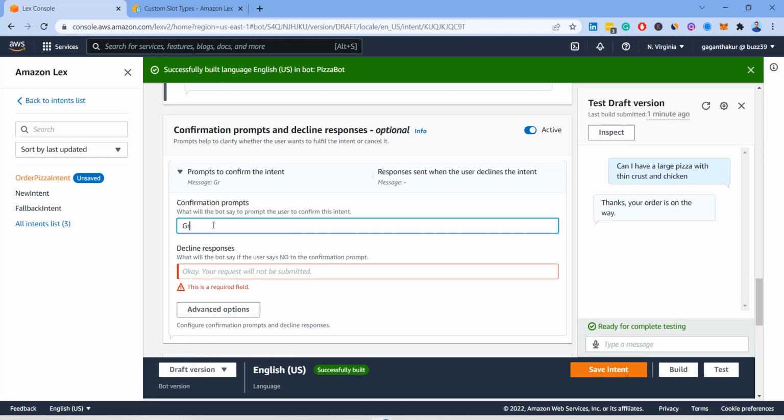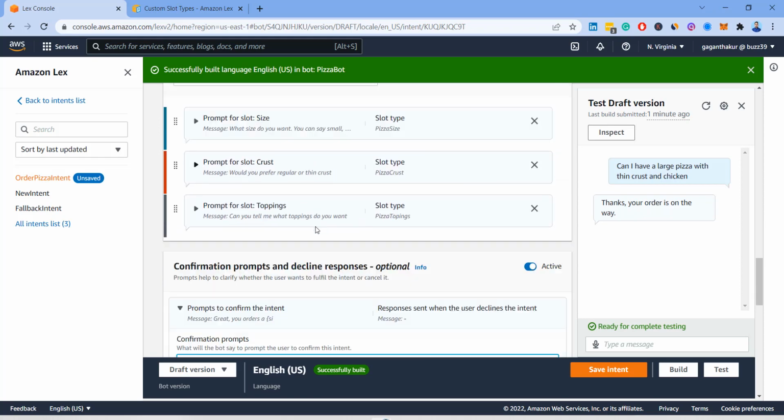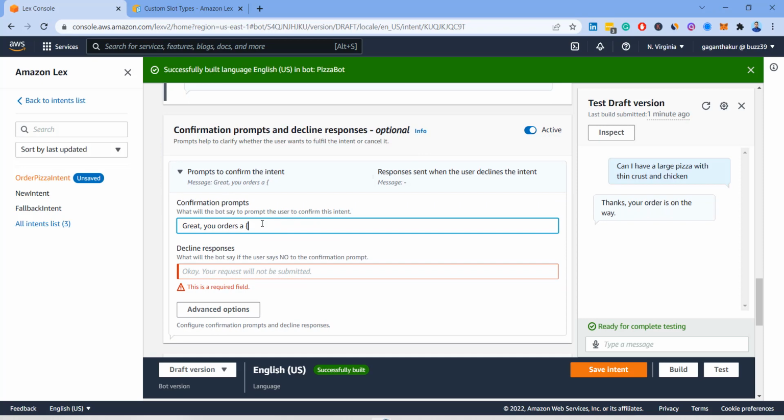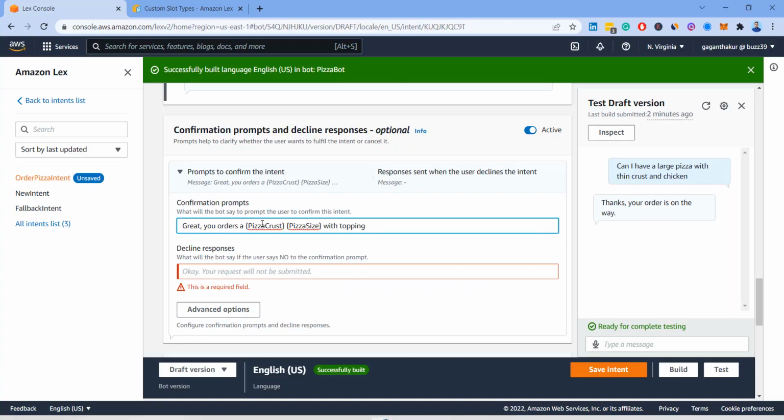Great, you ordered a. So here you can give the slots. You can actually specify the slot, like pizza size is a slot. So I'll first say give crust, pizza crust, a regular, and then size, pizza size, with toppings.